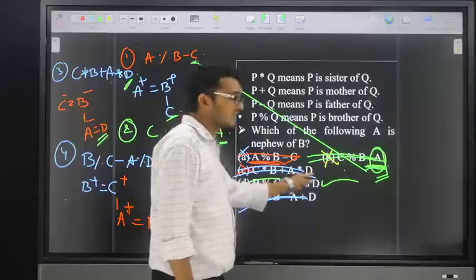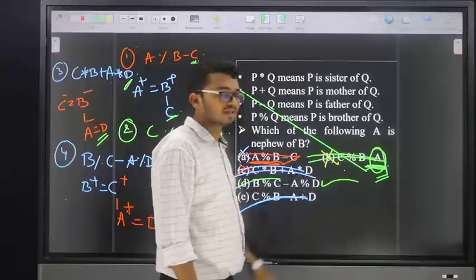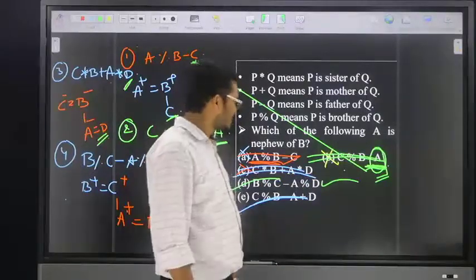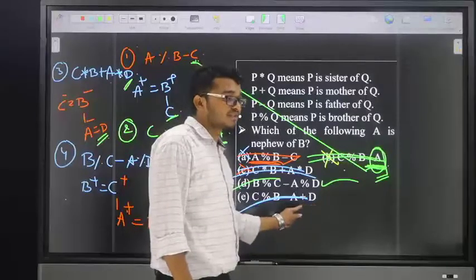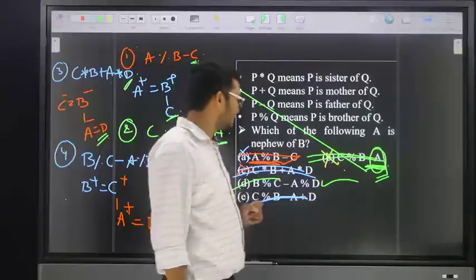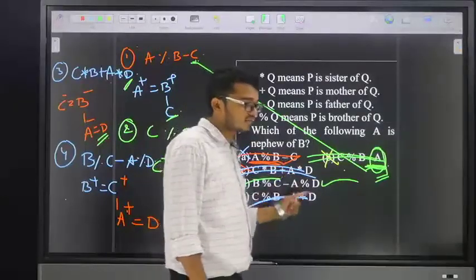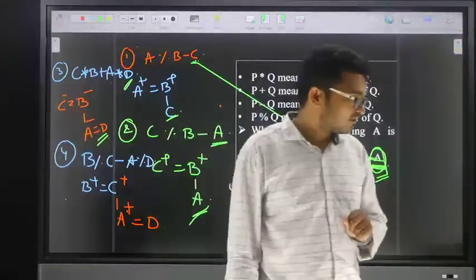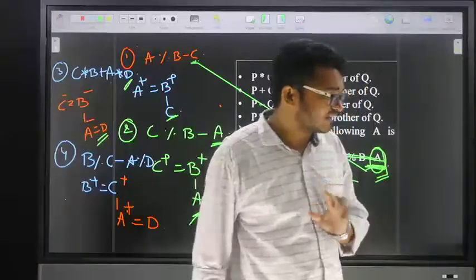Third one, A star D means A is sister of D, but our requirement is A is male. Next, the fifth option: A plus means A is mother, so A is female, but our requirement is A is male. That means the fifth option has no chance. Then the answer is only the fourth option. Friends, isn't it easy? Yes or no? Friends, give your comment.